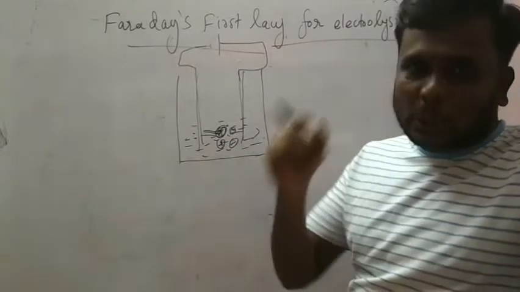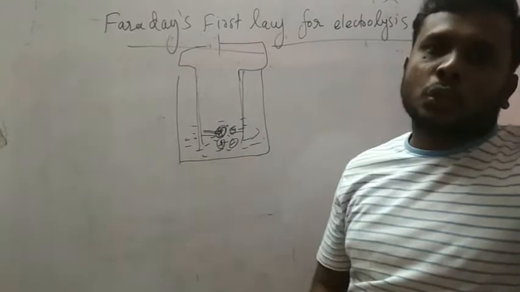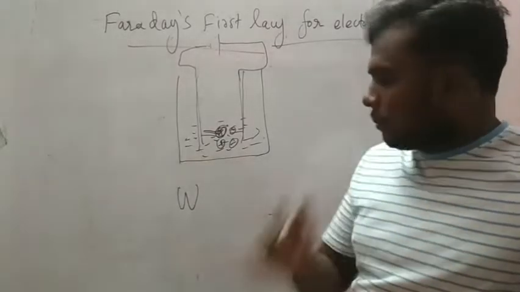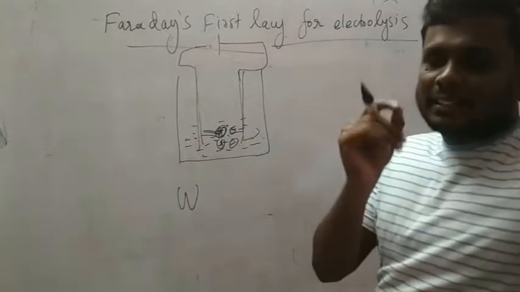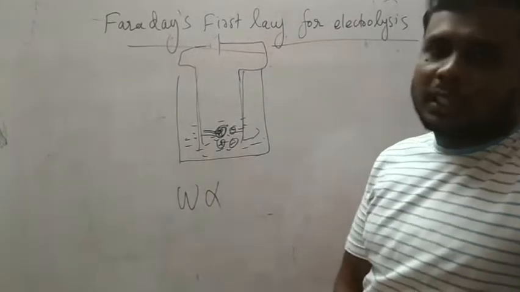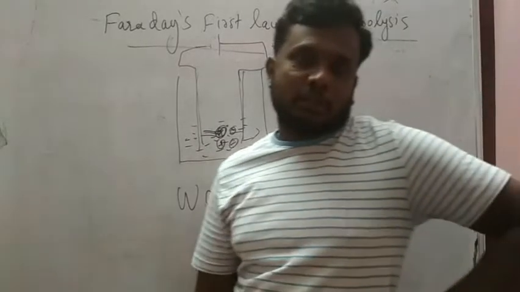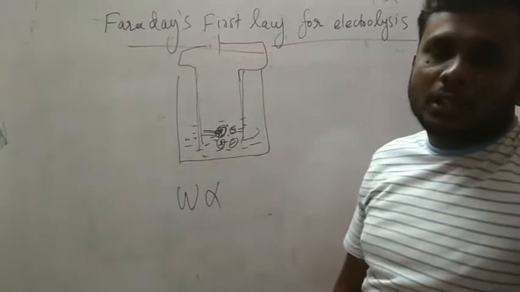The mass of the deposited substance at the particular electrode, I have taken as W. The mass of the deposited substance is directly proportional to the amount of charge passed into the electrolyte.